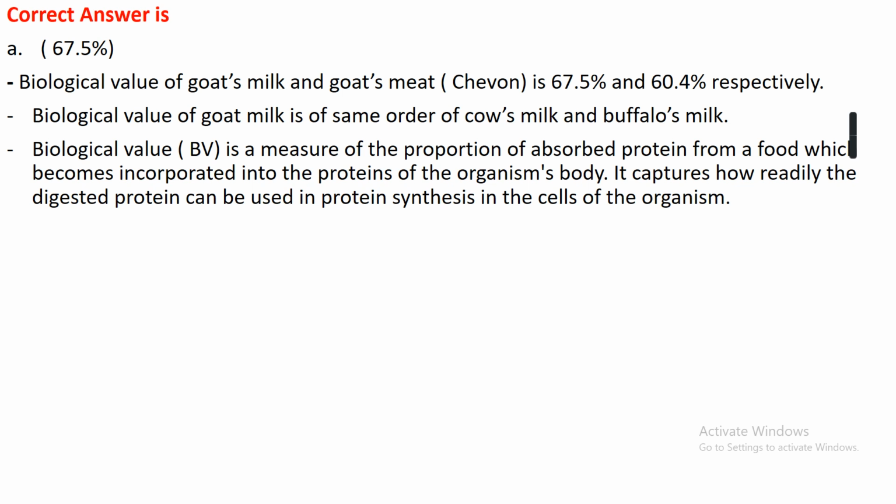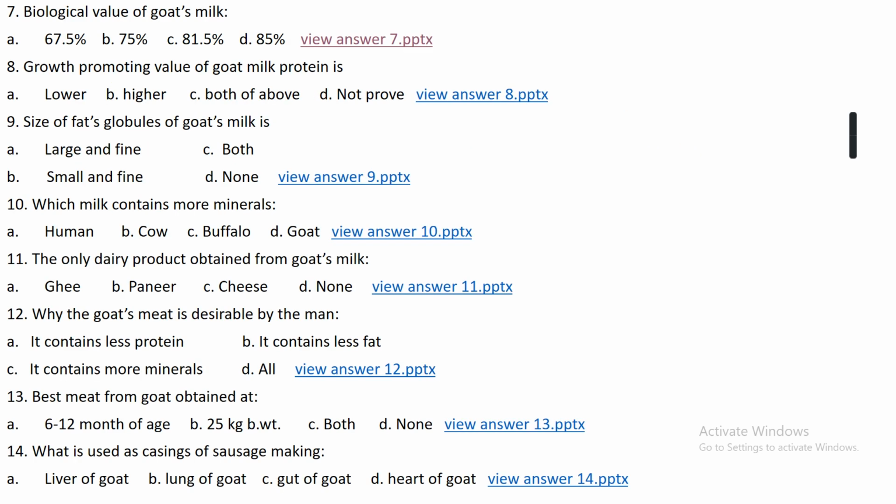Actually, biological value is the measure of the proportion of total absorbed protein from a food that is actually incorporated into the protein of the organism. Out of the total protein absorbed from the food, how much proportion of that protein is actually incorporated in making the organism's protein, that is given by the biological value of that protein.